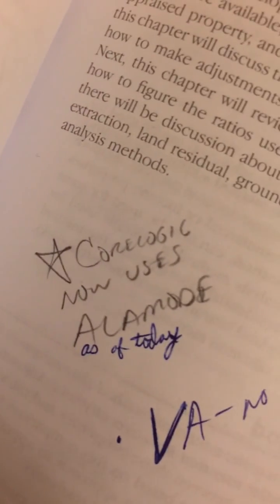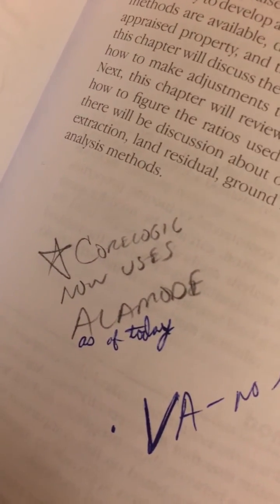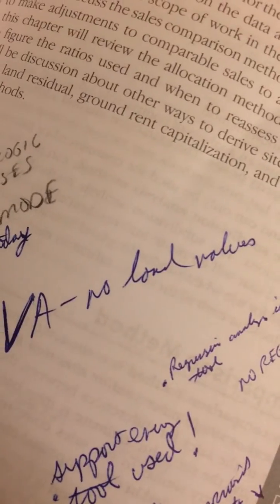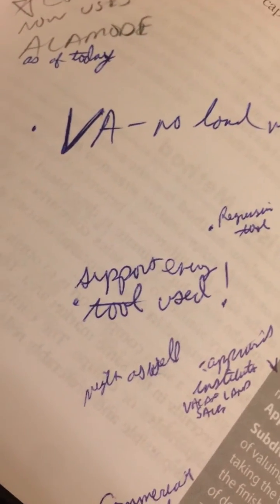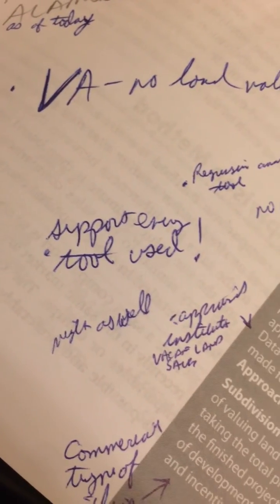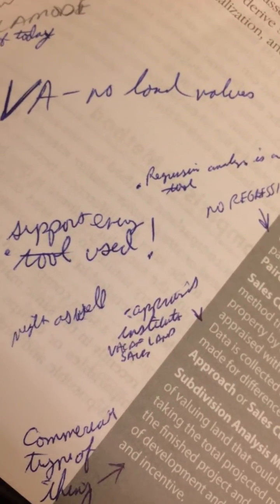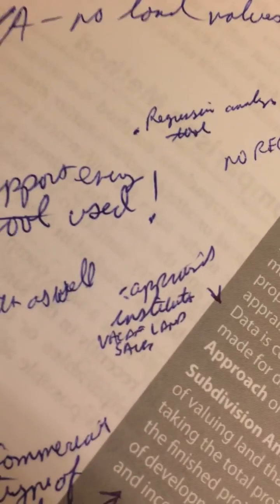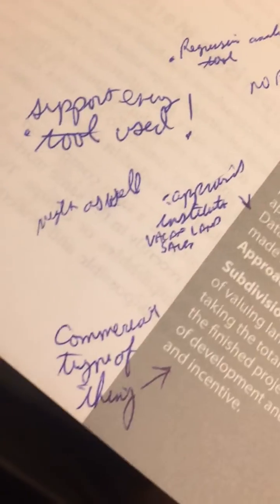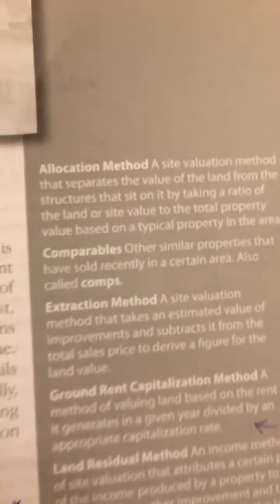Extra notes. CoreLogic now uses ALA mode as of today. VA, no land values. Regression analysis is a great tool. Support every tool used. Might as well. Appraisal Institute. Vacant land. Something, I don't know what it says. Commercial type of thing.